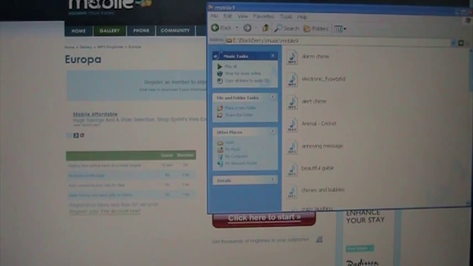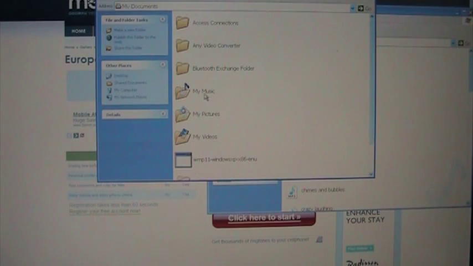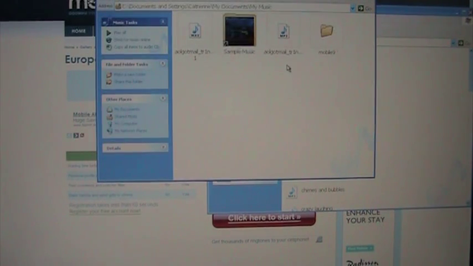Now I'm going to go to my computer and to my documents, my music folder. I'm going to go into my Mobile9 folder. I'm going to find the song that I just downloaded, which is the Europa. I'm going to click on it, drag it, drop it in, and now it's in my cell phone.